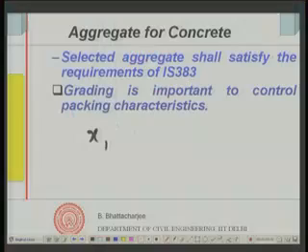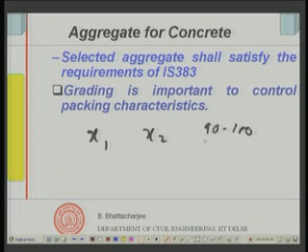This is very easy, it's not a very complex job. One can find out, supposing you have a binary mixture consisting of x1 of one particular size and x2 of another particular size, what should be the proportions in the overall aggregate system, because we know the proportion of one size should be between, let us say, 90 to 100, another should be from, let us say, 75 to 95 and so on.